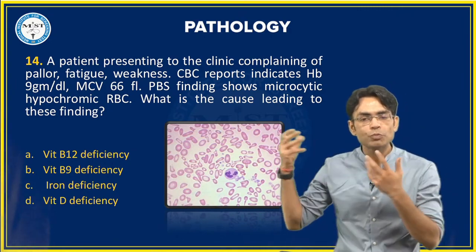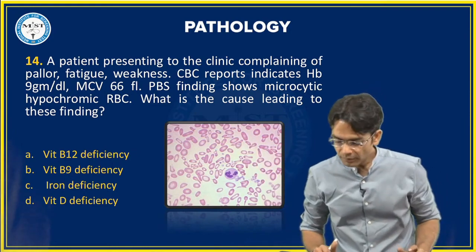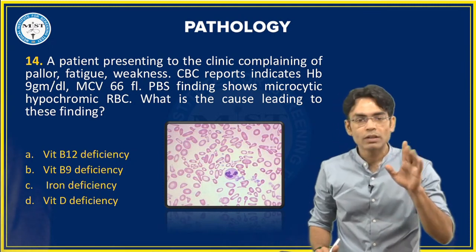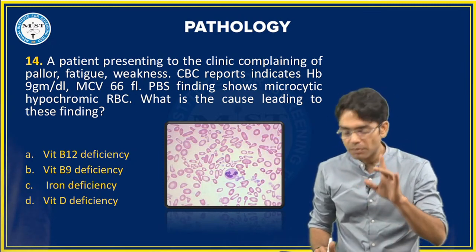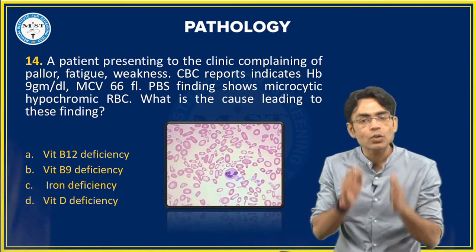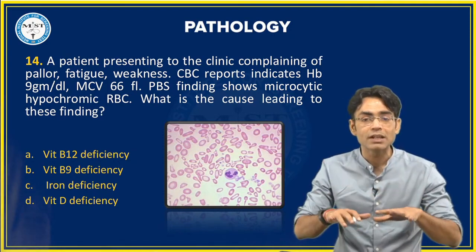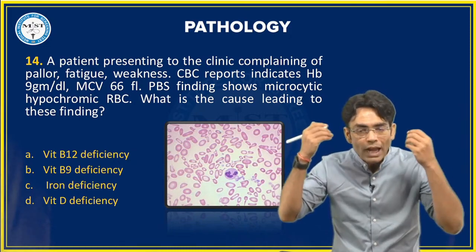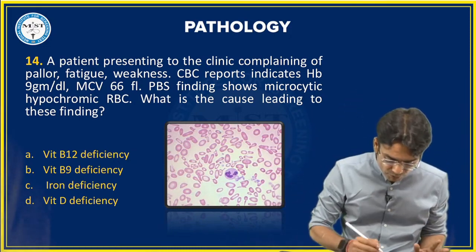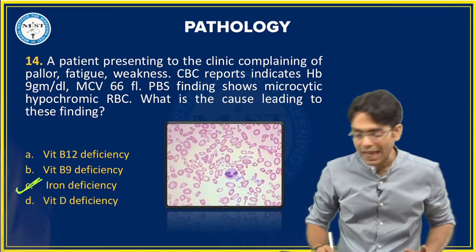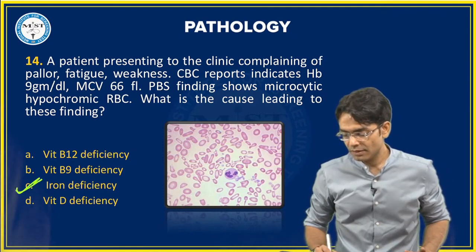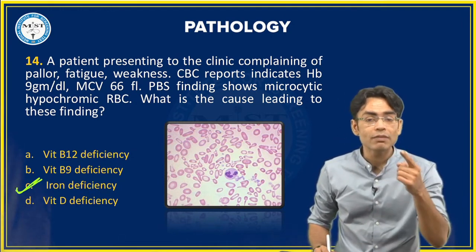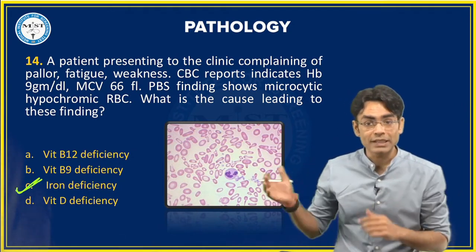So we have to find the most probable cause here. No, Simran, no. Rest everyone is giving me the right answer. Look, whenever we are talking about a microcytic hypochromic anemia in our country, the most common cause is going to be iron deficiency. So the correct answer for this question would be C, iron deficiency. Iron deficiency anemia, this is IDA. In vitamin B12 deficiency you will get big cells. We will talk about that later.